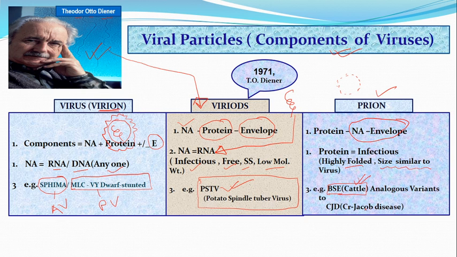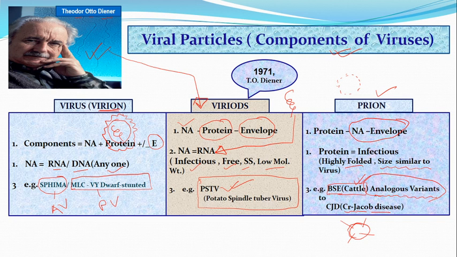There is a neurogenetic disease where the brain gets very injured and there are holes in our brain. Due to the holes, thinking power and balancing of the body are disturbed, and finally it becomes lethal. It was first noticed in cattle, later on in humans, and it was called Creutzfeldt-Jakob disease. So both are analogous variants of each other.